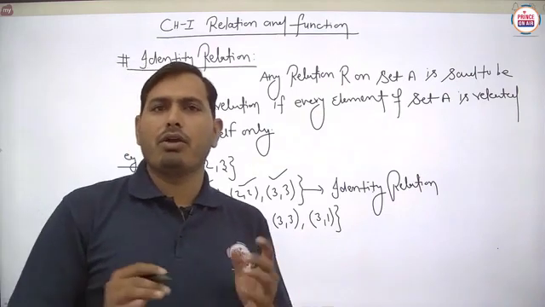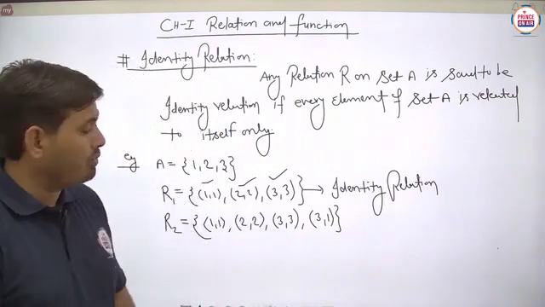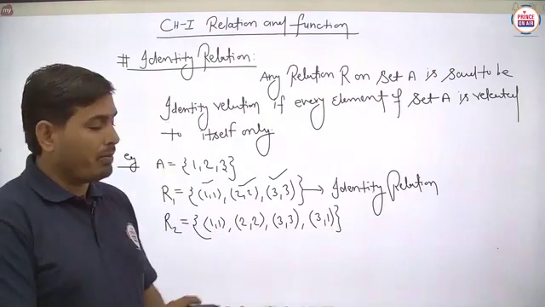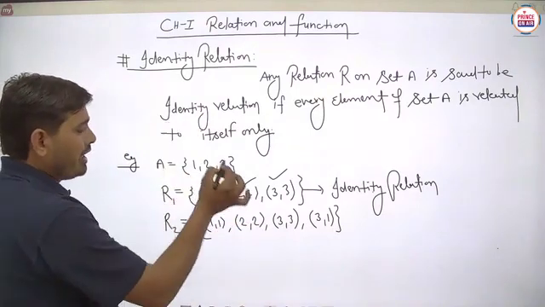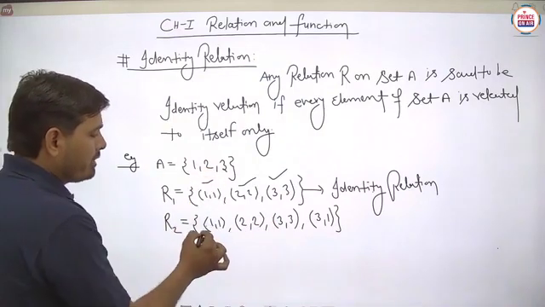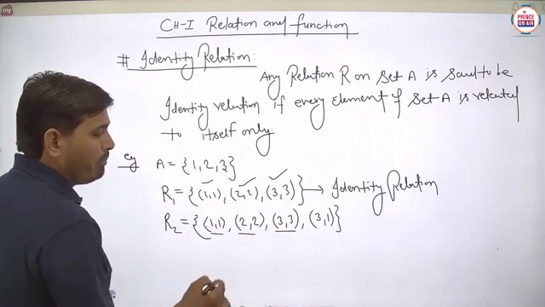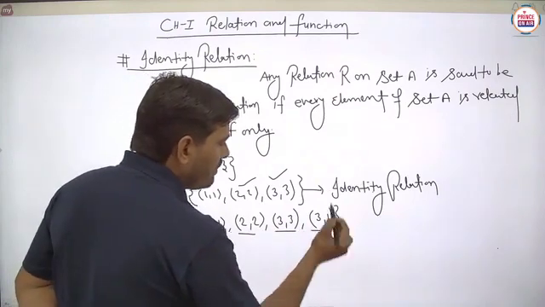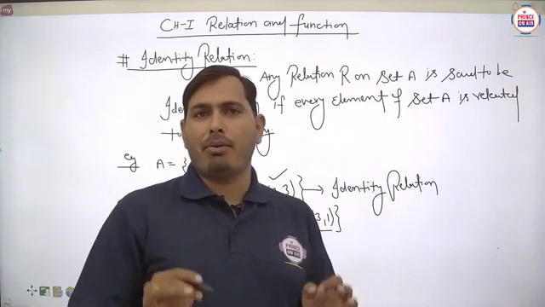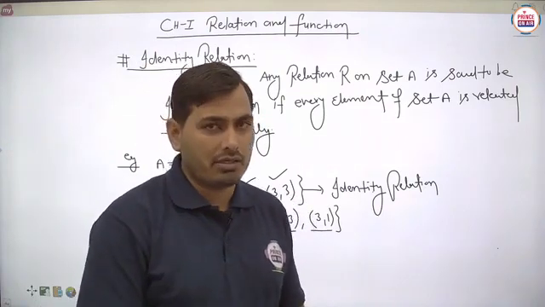Now again student, we have to check whether the given relation is said to be the identity relation or not. So basically here we can see the 3 elements, (1, 1), (2, 2) and (3, 3). Each and every element is related to itself here, no problem. But what can you say about this part, this (3, 1)? This is not an applicable condition for the identity relation here.